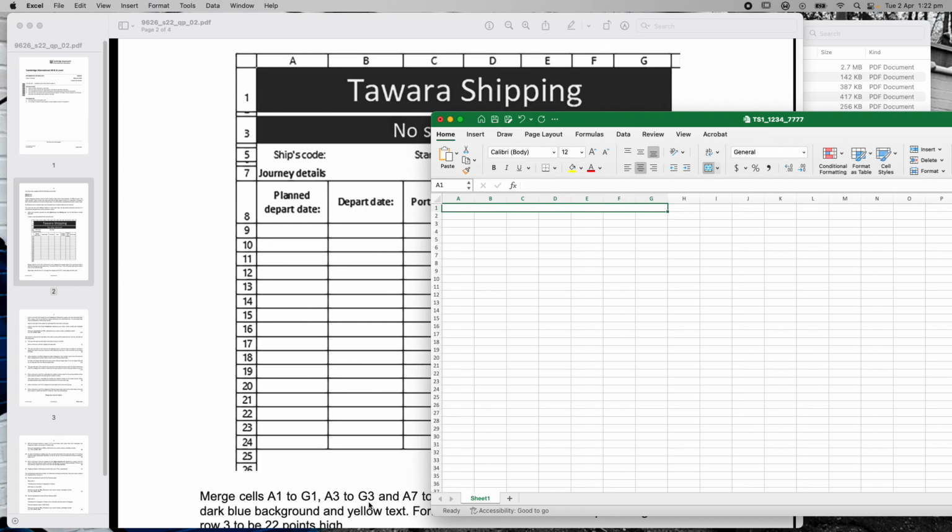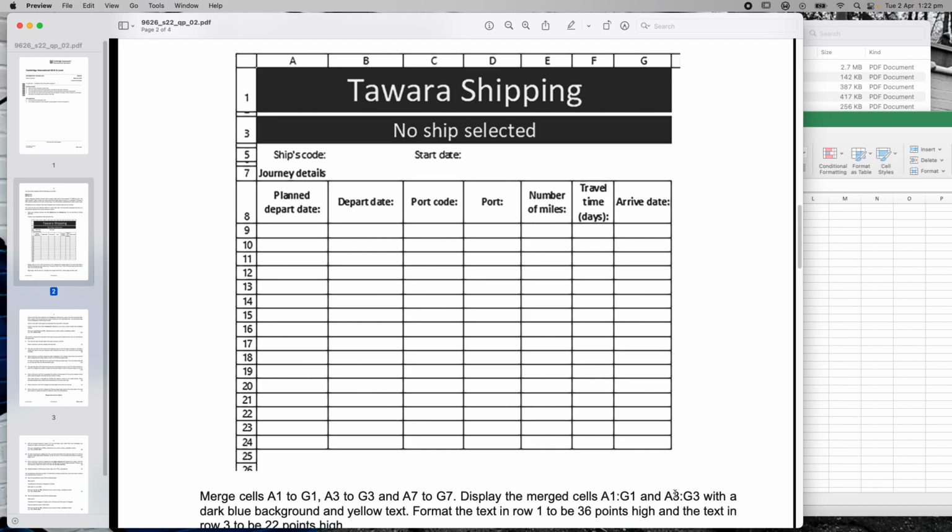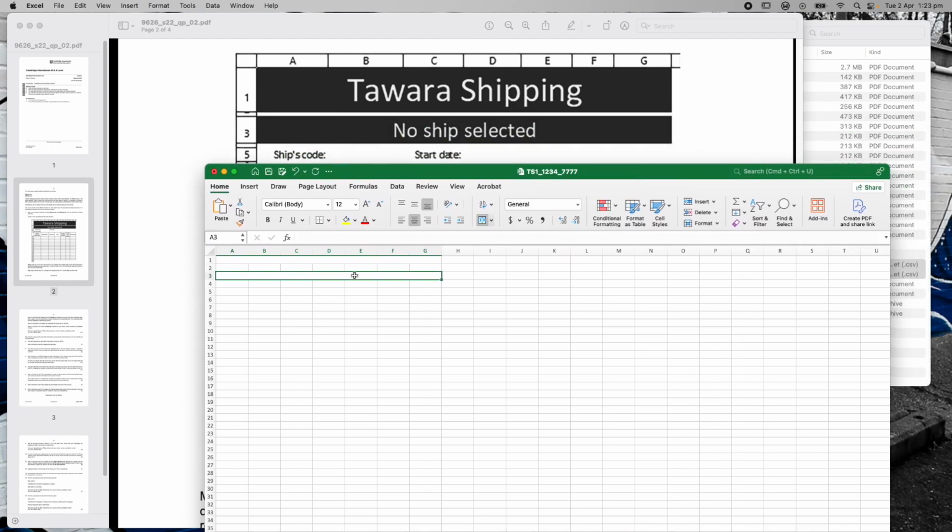A3 to G3, so A3 to G3. I'm going to merge and center those ones as well. Right, display the text in A1 and A3 with a dark blue background and yellow text. Right, so let's start setting up first. In here, I'm going to write Tawara shipping. Okay, I'm going to leave that one. Then I'm going to go here. Now you can see that centered itself automatically, which is fantastic. The next one, no ship selected. No ship.